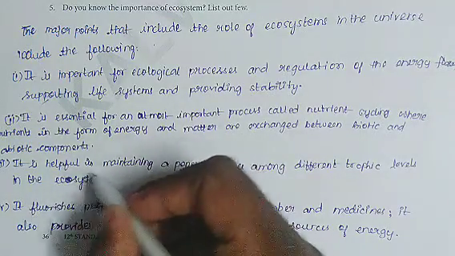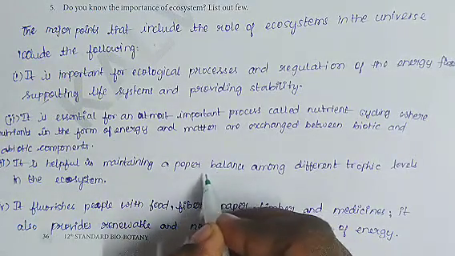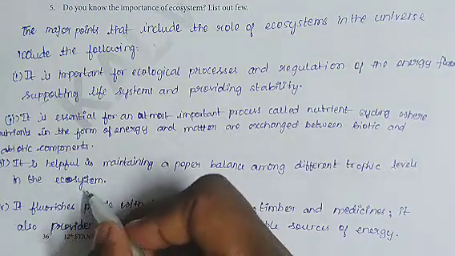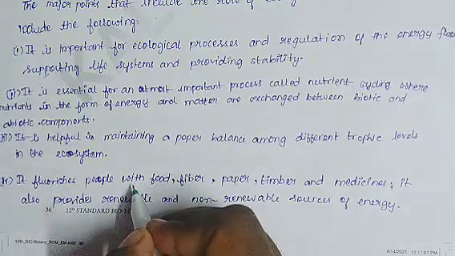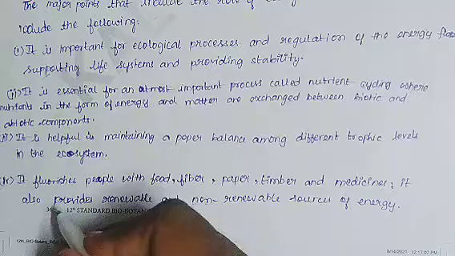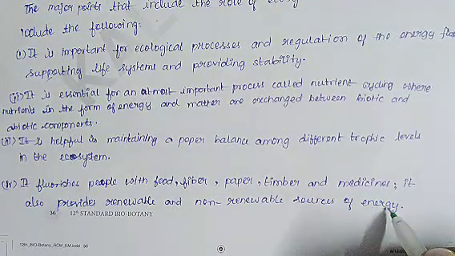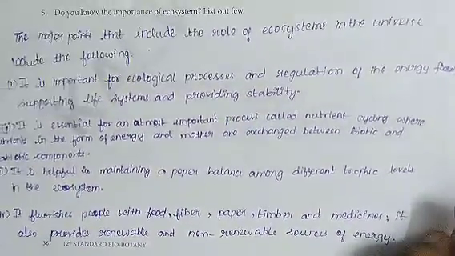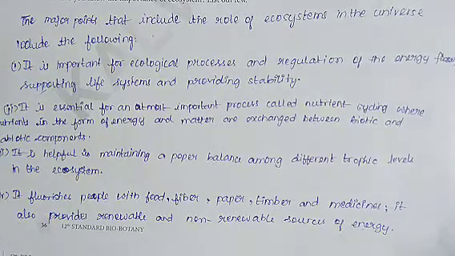Third point, it is helpful in maintaining a proper balance among different trophic levels in the ecosystem. Next, fourth one, it furnishes people with food, fiber, paper, timber and medicine. It also provides renewable and non-renewable sources of energy. So this is the answer for fifth question.